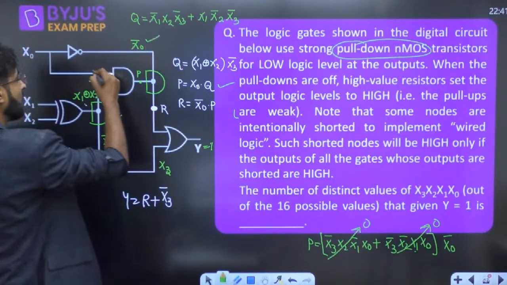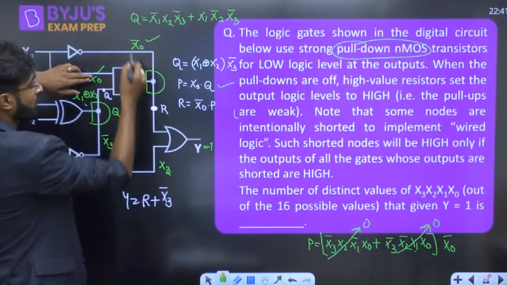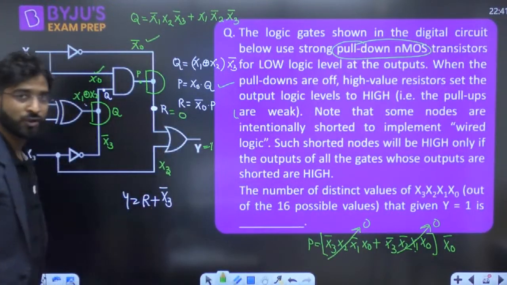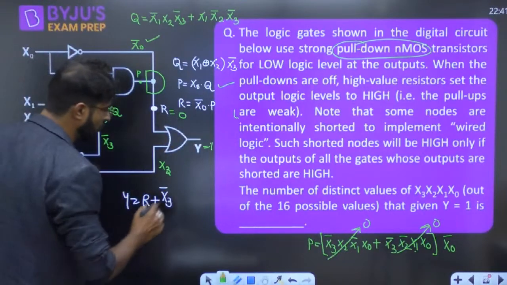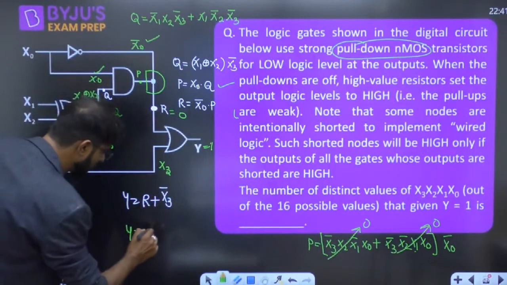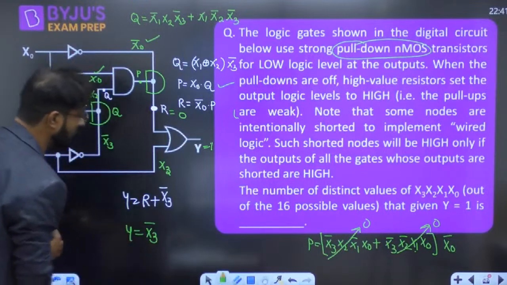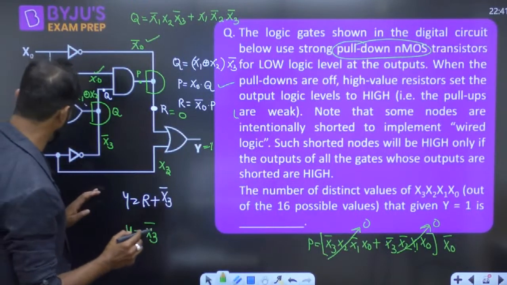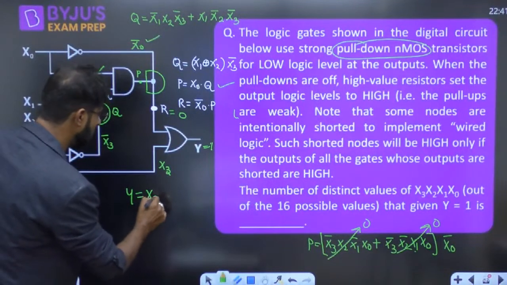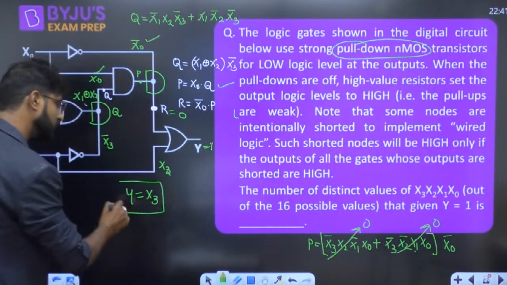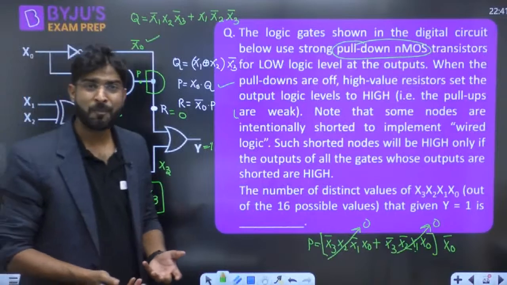Here X naught bar, here X naught. So these two things are multiplied, so R is always going to be 0. So Y is nothing, it is just X3 only. Sorry, not X3 bar, X3. Y equal to X3. Now how many combinations are possible?